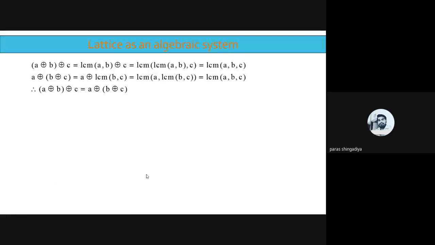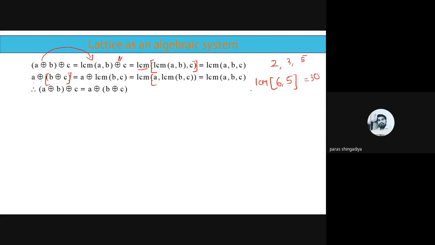Now in the second part you have to use LCM for the ring sum. A ring sum B ring sum C: A ring sum B means LCM of A, B ring sum C. Now remove this ring sum by taking LCM again, so LCM of A, B comma C. Clear, and that is the same as LCM of A, B, C. Now the second part, A ring sum B ring sum C, that is A ring sum LCM of B comma C, and that is LCM of A comma LCM of B, C. Let us take the example 2, 3, 5 again as A, B, C. In the first part, what will the answer be? LCM of A, B: the LCM of 2 and 3 is 6, with 5. Now LCM of 6 and 5 will be 30.